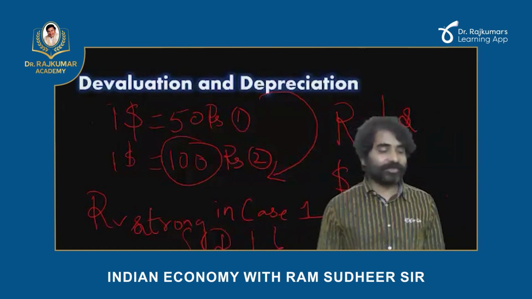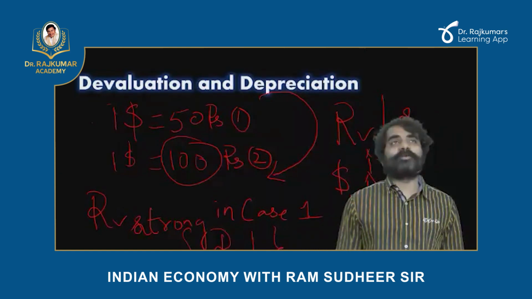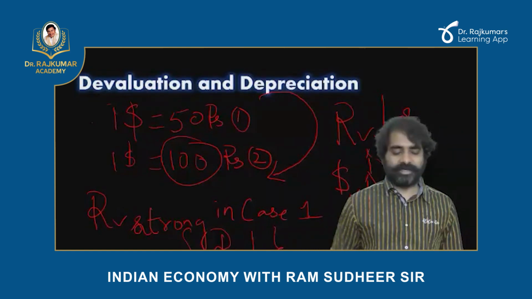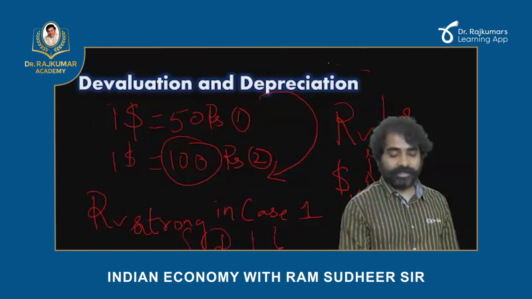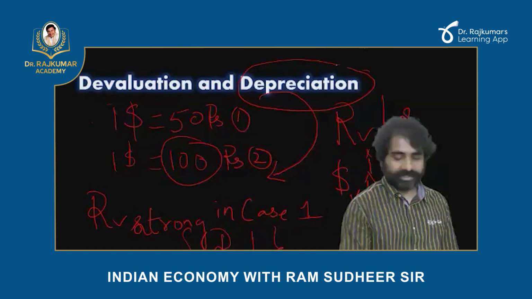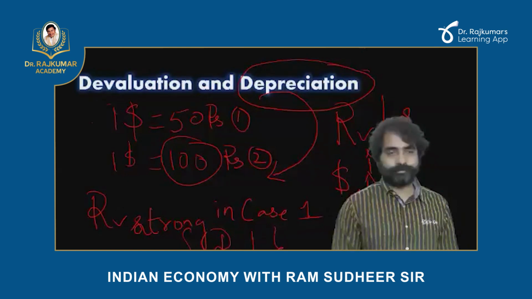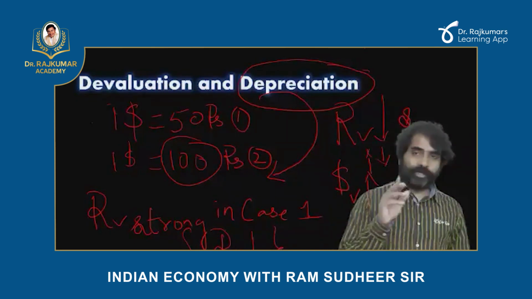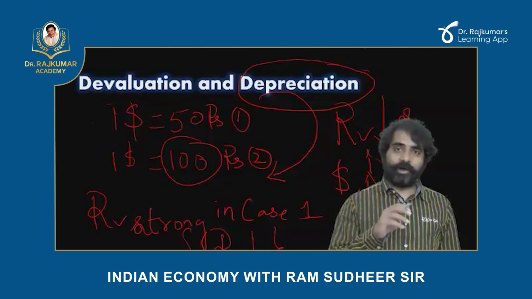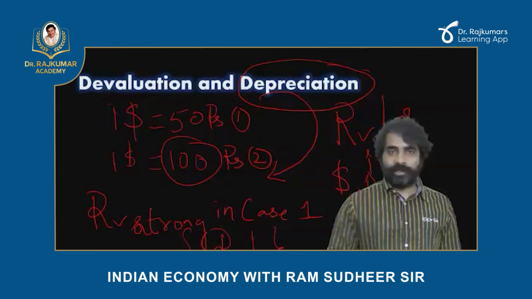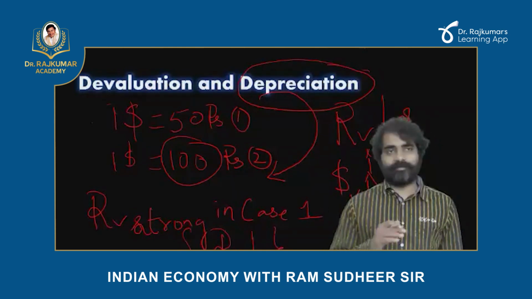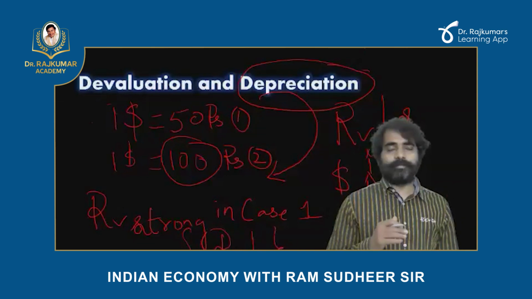Now see, if rupee value depreciates, I'm using the word depreciation here. It is nothing but a fall in value of rupee. If there is a fall in the value of rupee, IT industry will flourish, obviously, because they are going to make payments in dollars.